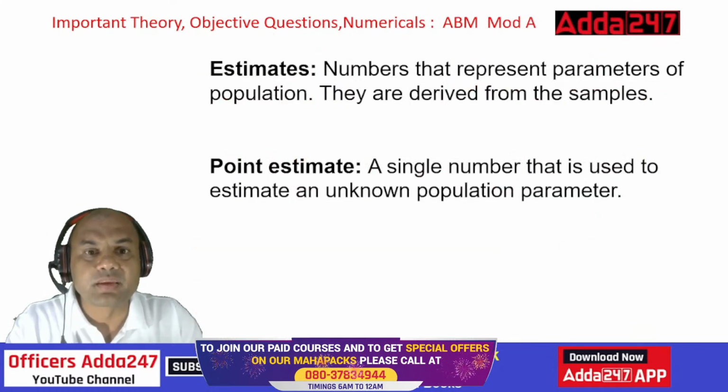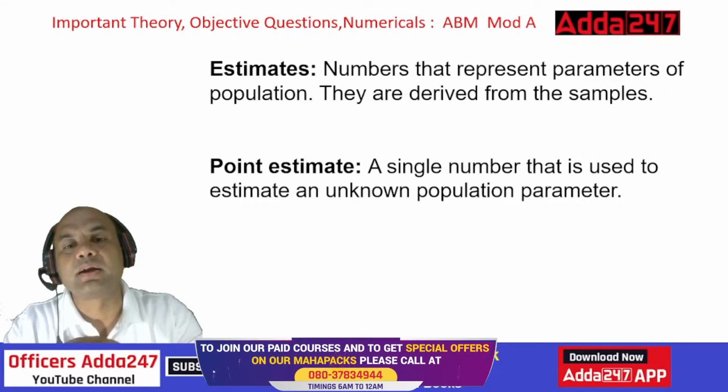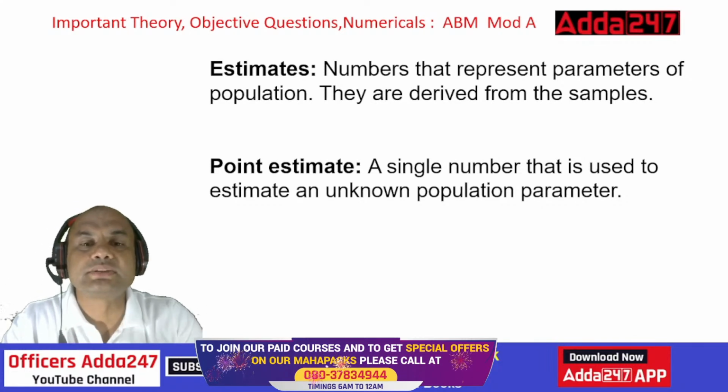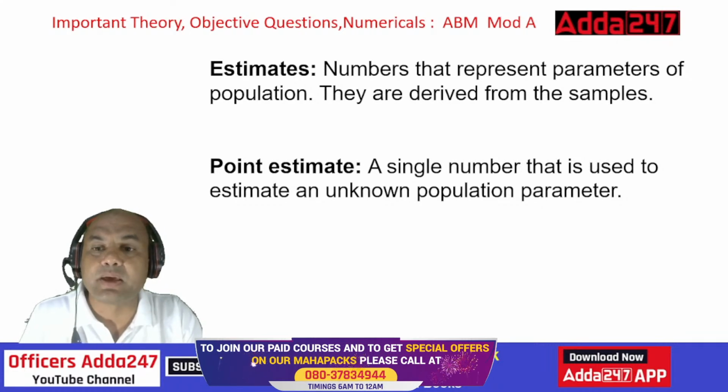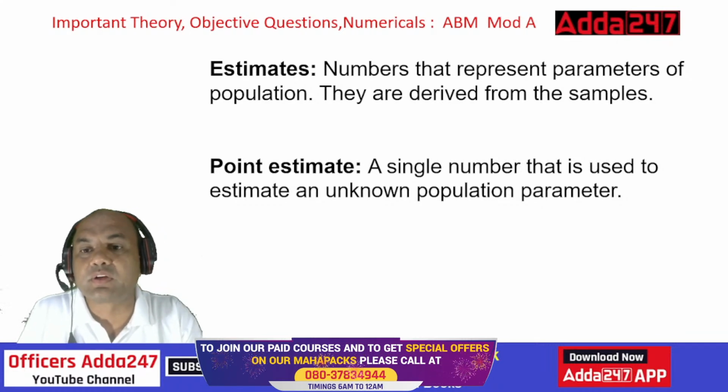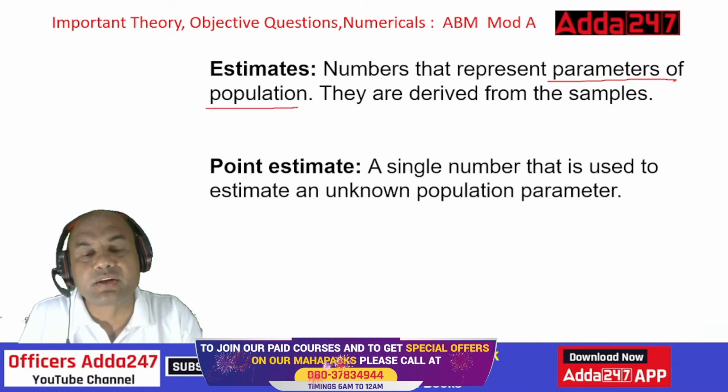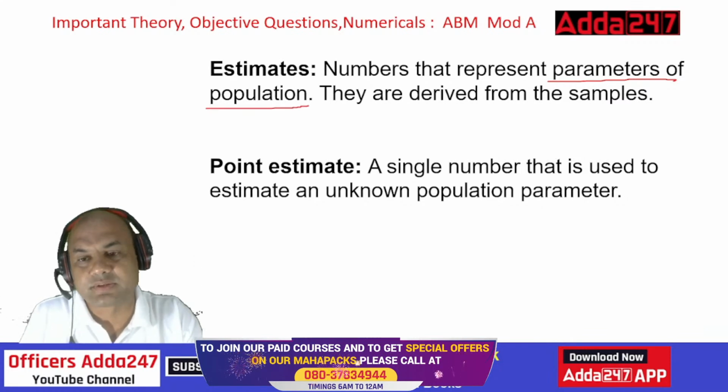Okay, so now let's go to the theory part. Estimates. What is an estimate? A number that represents parameters of the population. See here, parameters of the population. Your target is always the population. In my earlier lecture, I explained the difference between sample and population.